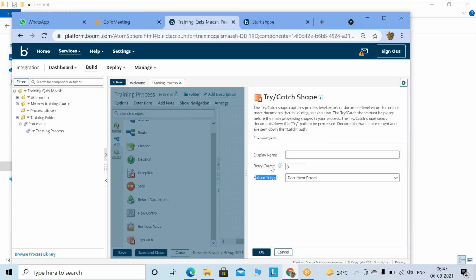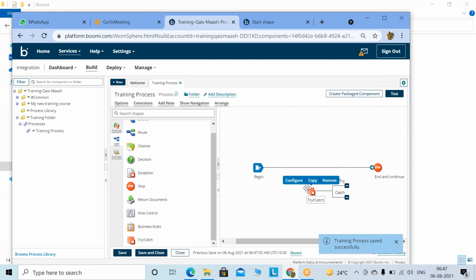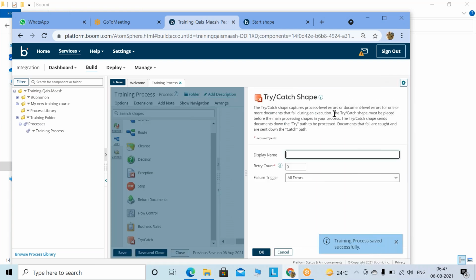Failure trigger, right? For the failure trigger you have document error and all errors. If you keep all errors, it will capture both kinds of error, process level as well as document level. Process level and document level, you know, right? If you put document error, it will capture only document errors. So you need to keep all errors.